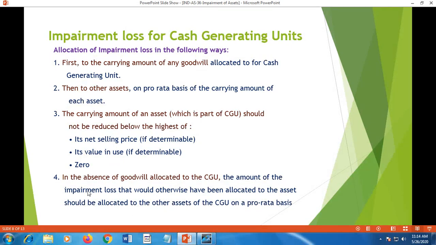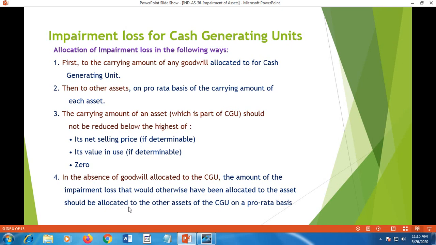If there is goodwill allocated to the CGU, then the impairment loss is adjusted with the goodwill, and if that is not sufficient, then it is allocated to other assets on a pro rata basis. Whereas if there is no goodwill at all allocated to the cash generating unit, the amount of the impairment loss that would otherwise have been allocated to goodwill will be allocated to the asset itself.